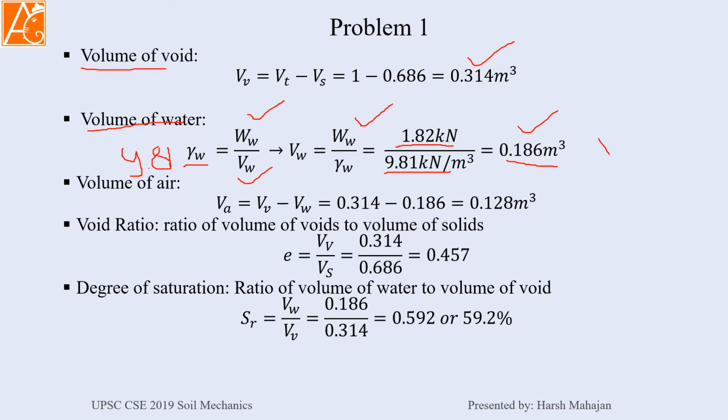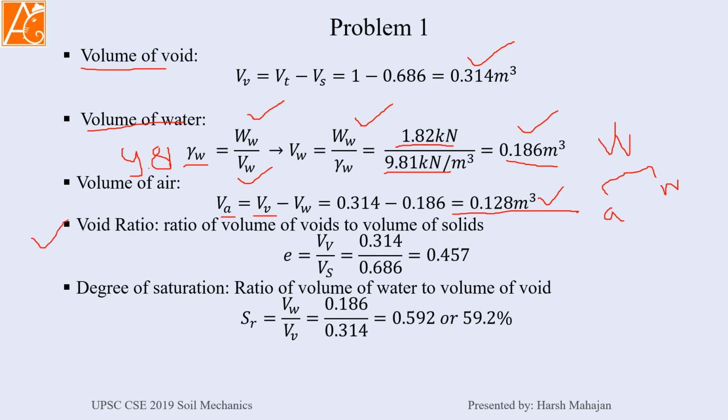Now volume of void consists of air and water. We know the volume of water, then the remaining will be the volume of air. So volume of air is equal to volume of void minus volume of water, which comes around 0.128 meter cube.